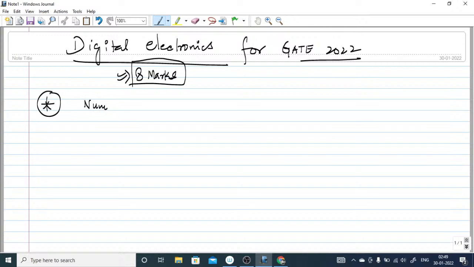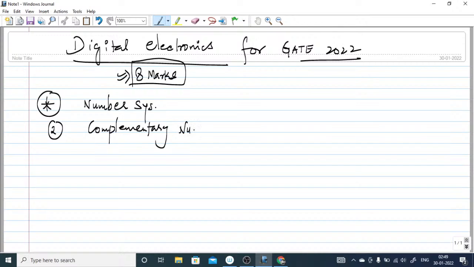In the number system there are various things: we convert from binary to hexa, decimal to binary, binary to decimal, octal to hexa, hexa to octal, and so on. Conversions and complementary number representation, such as signed number representation, one's complement, and two's complement.